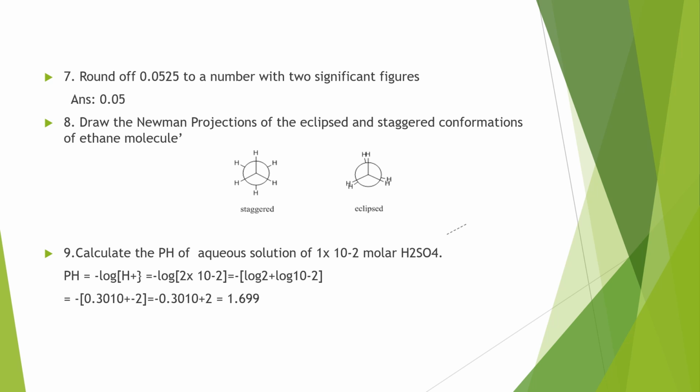Then question number 9. Calculate the pH of aqueous solution of 1 into 10 raised to minus 2 molar H2SO4. We know that in 1 mole of H2SO4 there are 2 H plus ions. So concentration of H plus ions will be 2 into 10 raised to minus 2. The equation for calculating pH is equal to minus log concentration of H plus. When we substitute the value of H plus here, we'll get minus log 2 into 10 raised to minus 2. When we solve this, we'll get the answer 1.699.